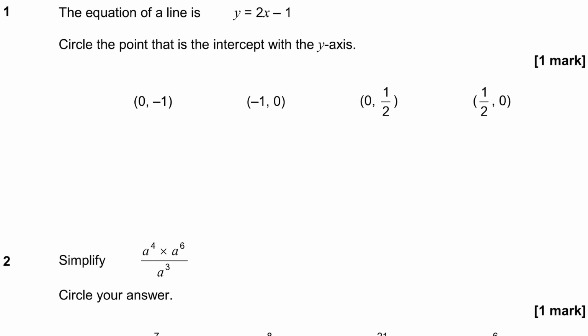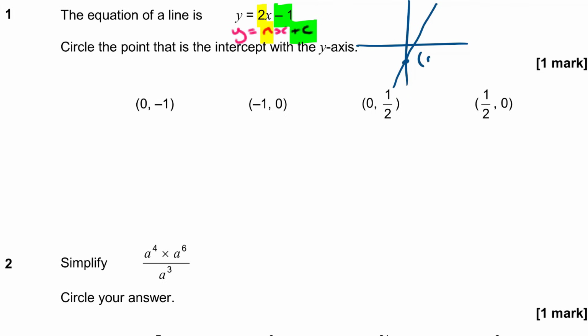Question 1. The equation of a line is y equals 2x minus 1. Circle the point that is the intercept with the y-axis. Well, equations are always of the form y equals mx plus c. So the m value is 2 and the c value, or the y-intercept, is minus 1. That means this line is going to pass through the y-axis at minus 1 with a gradient of 2. So that point there where it passes the y-axis, the point (0, minus 1), that one there.